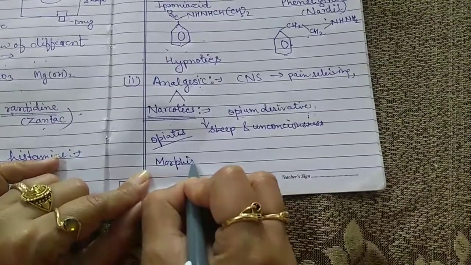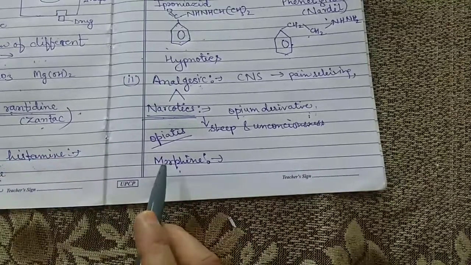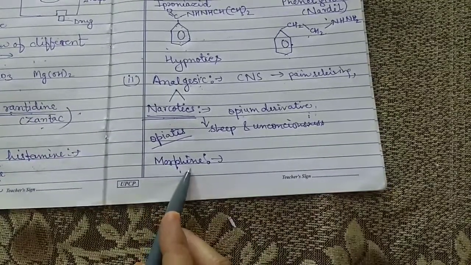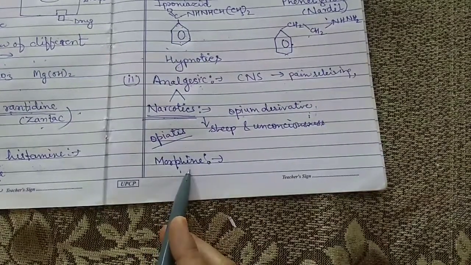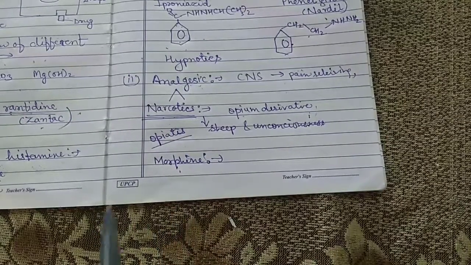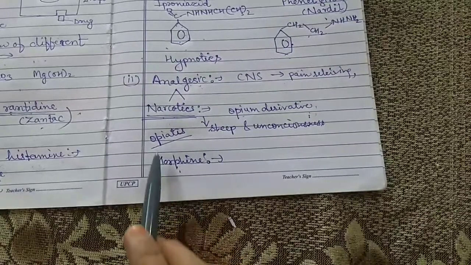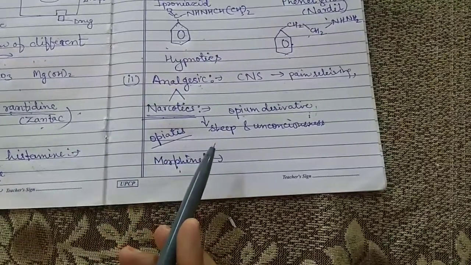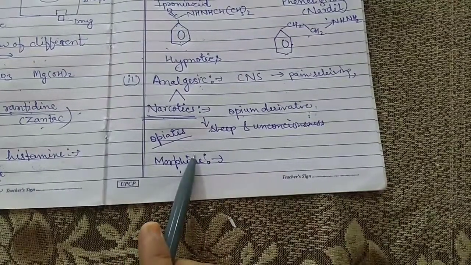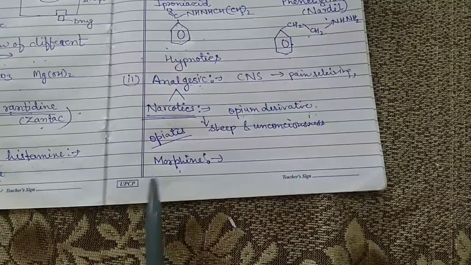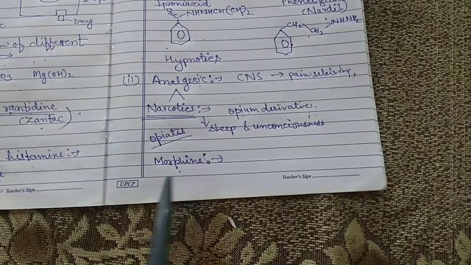Morphine. It is a very commonly used narcotic. It is used as an analgesic to give relief from pain in case of post-operative surgeries. When anyone goes through the surgery process, then we use morphine as a pain relieving drug. In case of cardiac pain, or also in case of cancer patients, morphine is also introduced when they go through any kind of surgery.